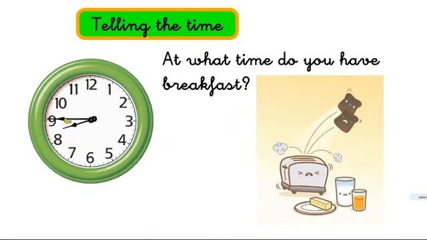The minute hand is pointing to 9, so it's quarter to. The hour hand is almost at 9, so it's quarter to 9. You have breakfast at quarter to 9.